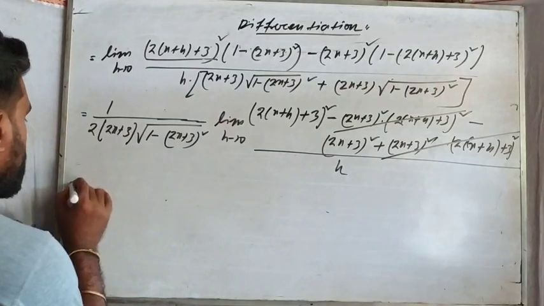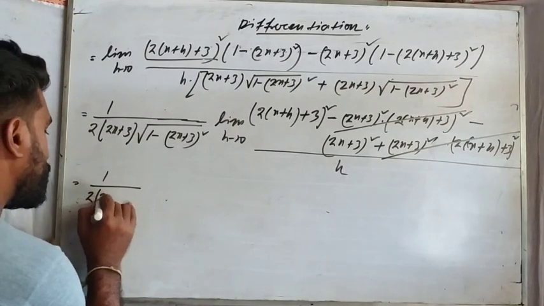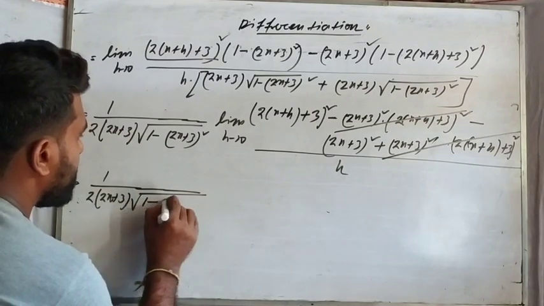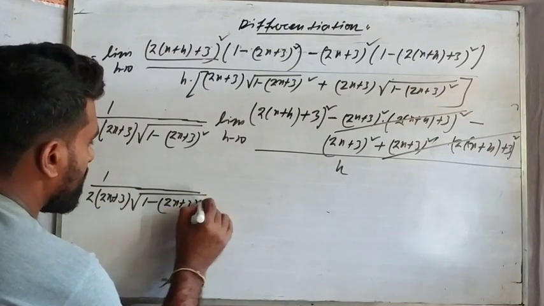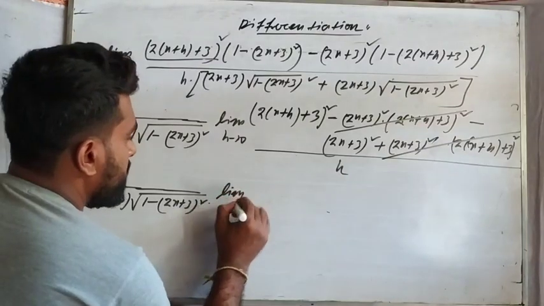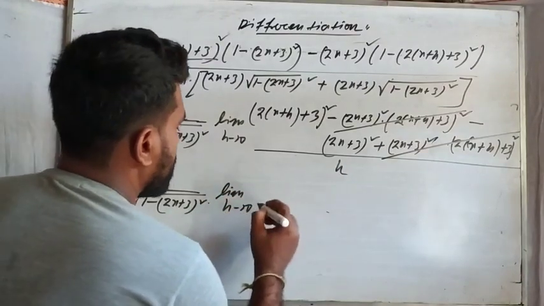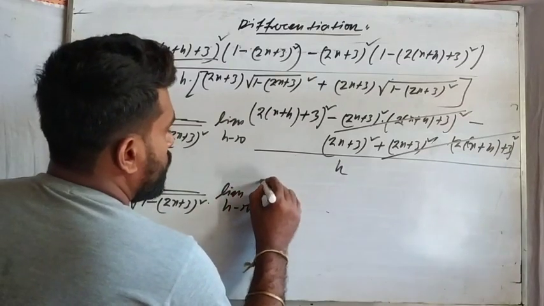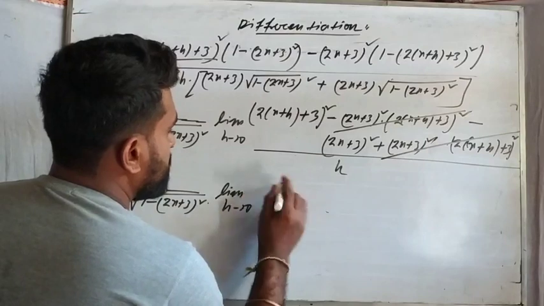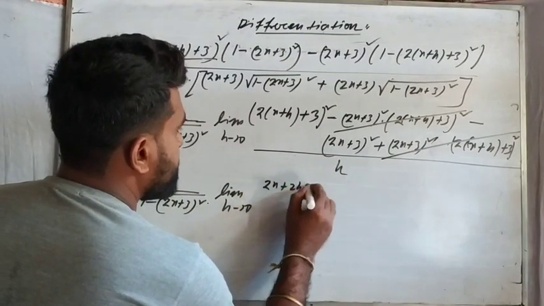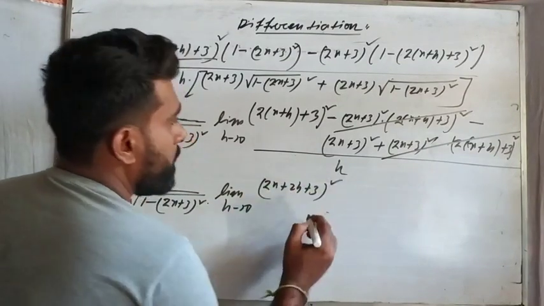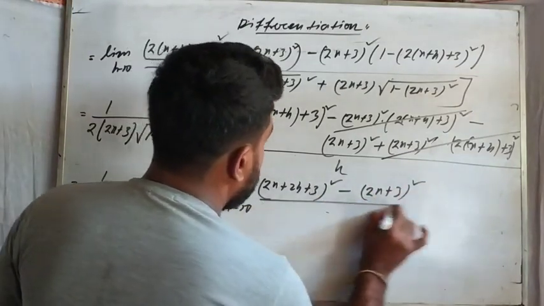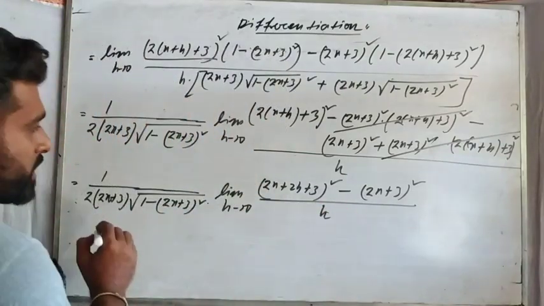Okay, now which term is left? 2 into 2x plus 3 root over 1 minus 2x plus 3 whole square, limit h tends to 0, limit h tends to 0, 2 into x plus h, just write 2x plus 2h plus 3 whole square minus 2x plus 3 whole square by h. Agree?